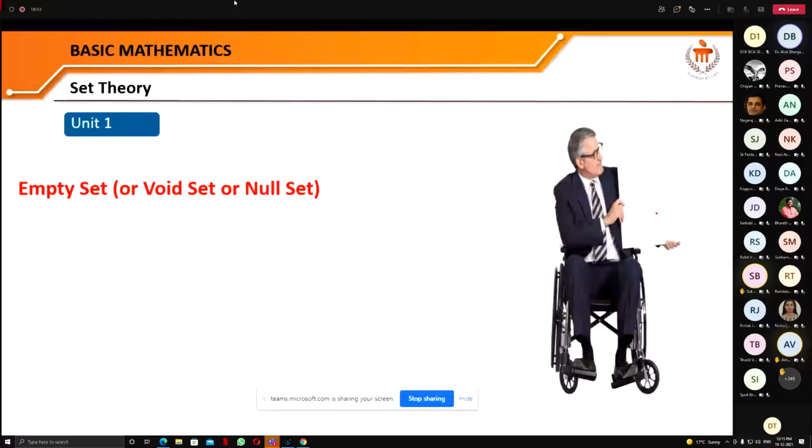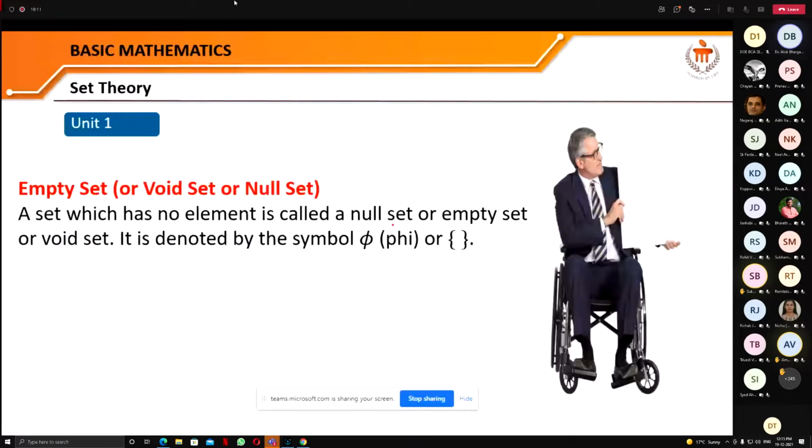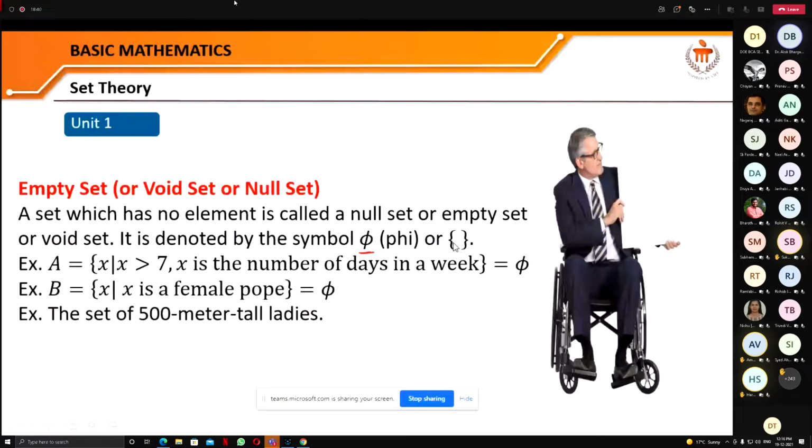A set which has no element is called a null set, empty set or void set, and it is denoted by the symbol phi. Some mathematicians call it phi, but in our Indian communication we call it phi. Or it is denoted by this blank set, which does not contain any element.